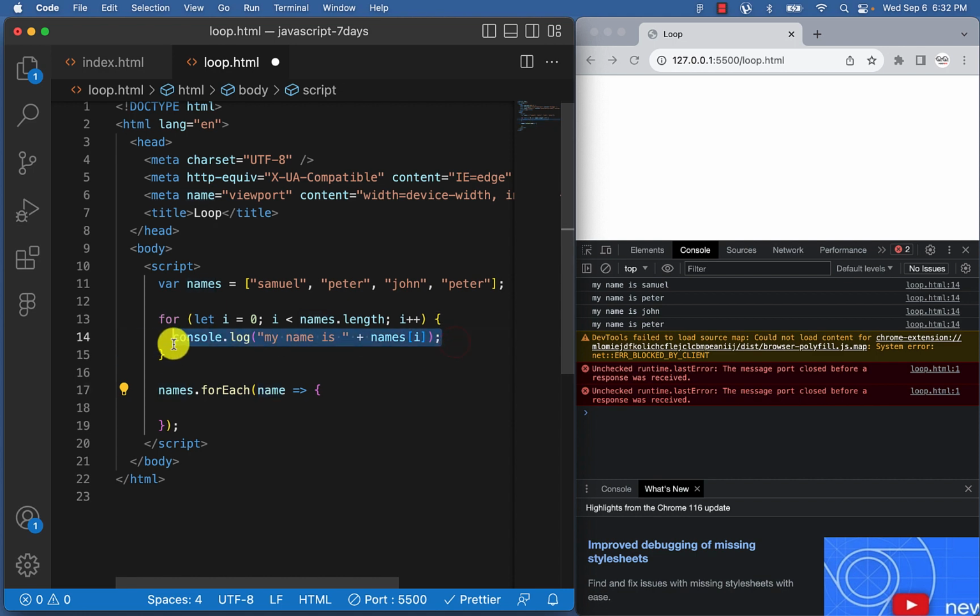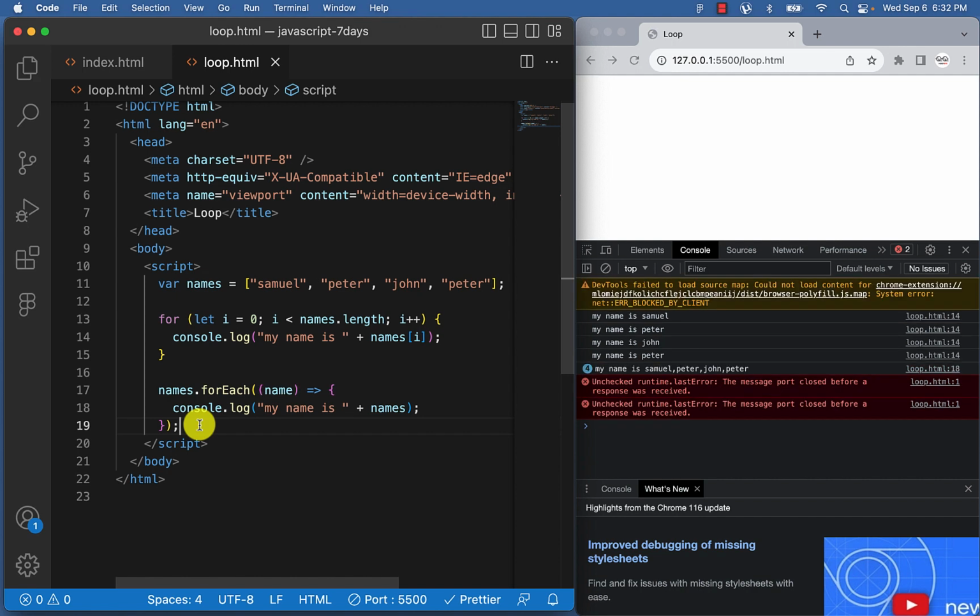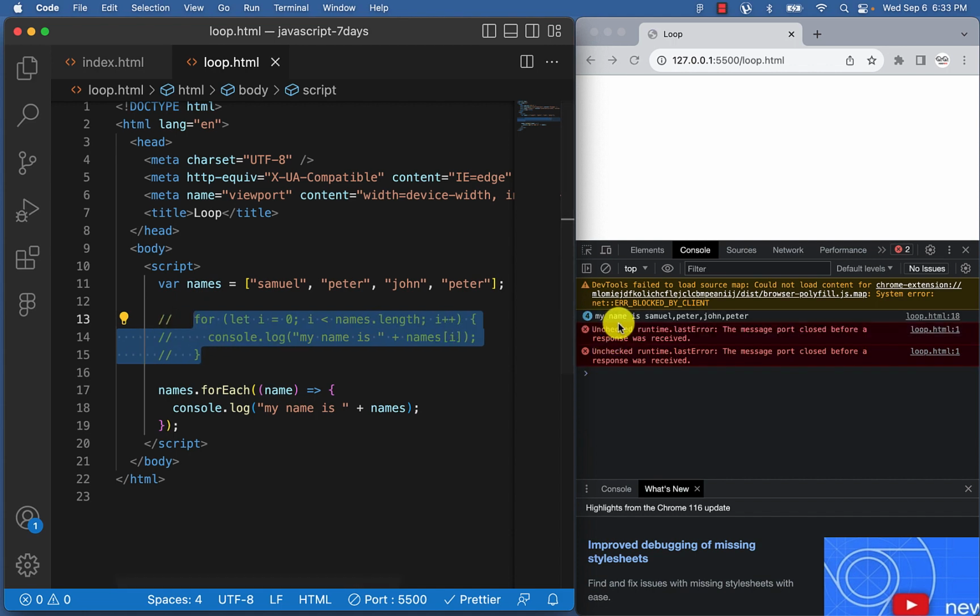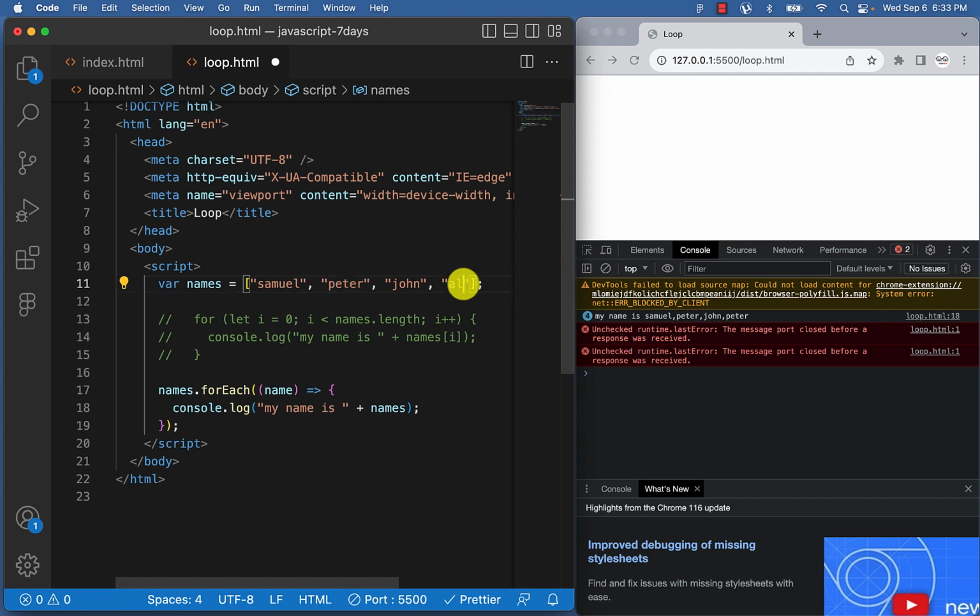If I come in here and say console.log my name is, this time around I'm not going to use this i, because you already say for each element inside here. If I save it now, I'm still going to have my name is Samuel, Peter, John, and the rest. So you could see that it just loops through it. It's repeating Peter because I repeated Peter here. Let me use another name, Ali. It's just going to go through.